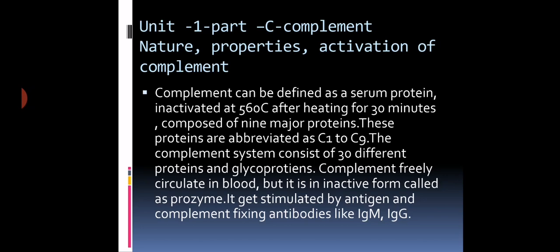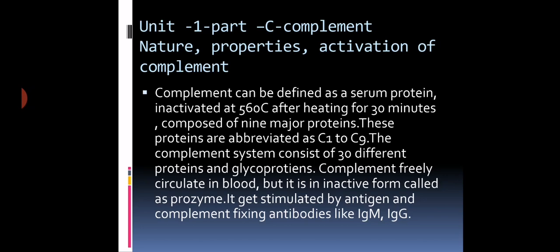It is composed of different components, abbreviated as C1, C2, C3, up to C9. The complement system consists of about 30 different proteins and glycoproteins, which freely circulate in blood,